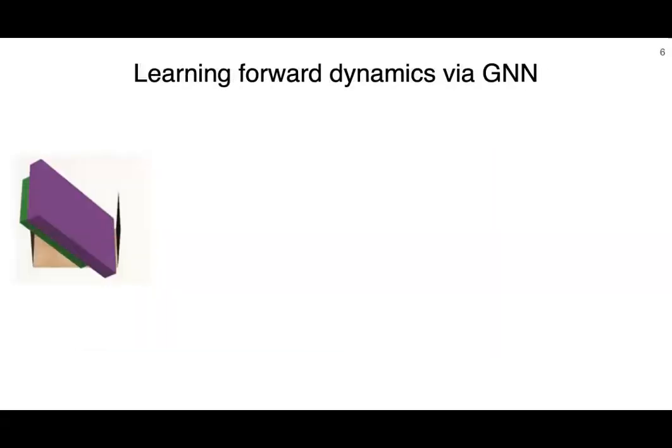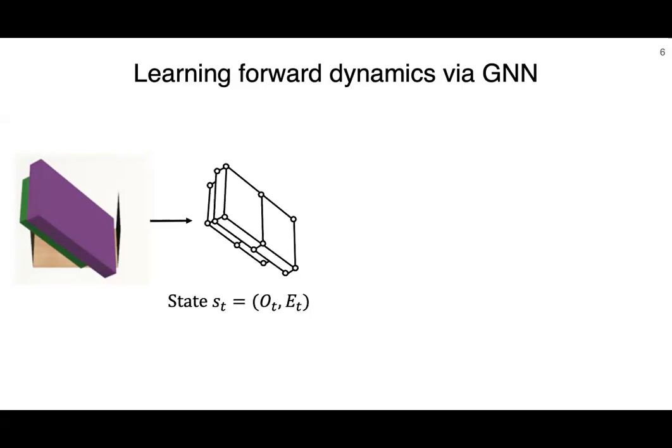In our work, we employ a graph neural network to predict object interactions and optimize behavior primitive parameters. Within our GNN model, each object in the system is represented by respective particles. We define the graph state where graph vertex O_t represents an object particle and edges E_t denotes the relation between particles.